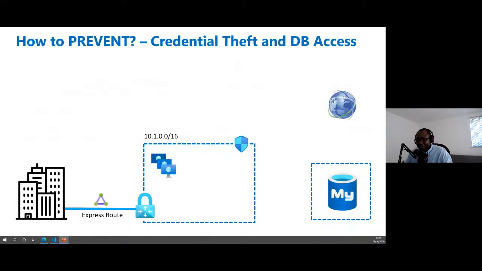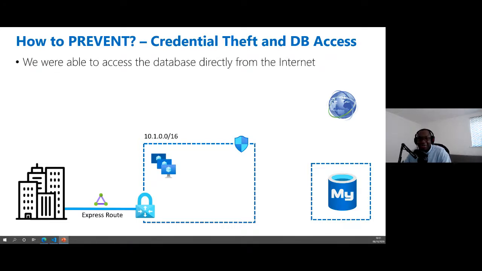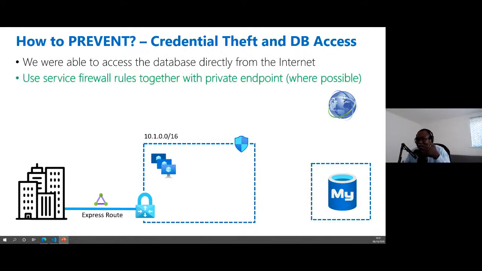And yes, finally, I think this will lead me to round up now. So, how to prevent credential theft and database access. In that case, we were able to access the database directly from the internet. I know I didn't show you this part, but you see those in my videos. We were able to access the database directly from the internet. Now, Microsoft has an amazing solution called Private Endpoint. If your application is running privately, there's no reason why the database should be accessible directly from the internet, right?